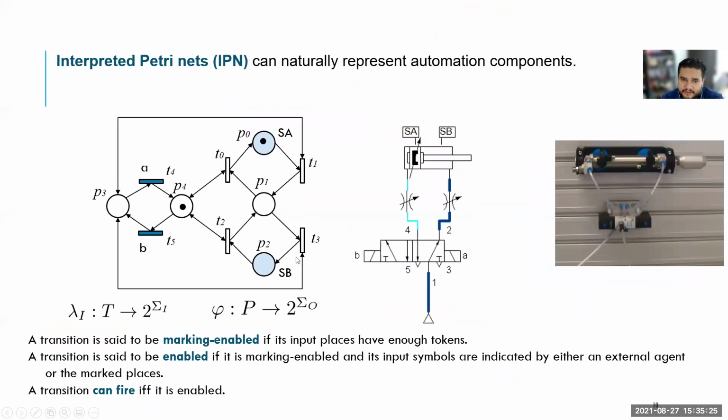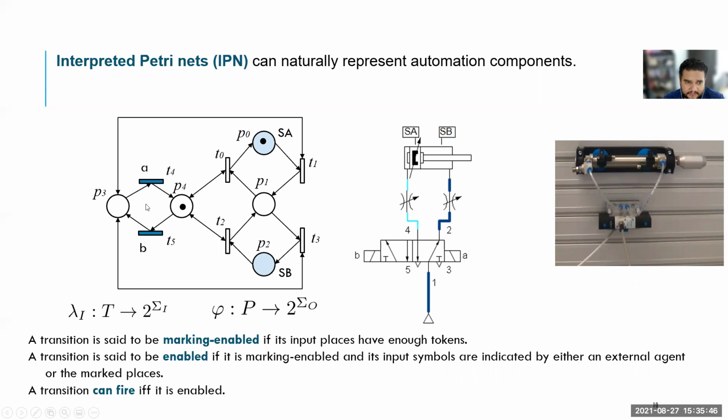Now we use Petri nets because we think these kinds of models can naturally represent automation components. For instance, we have this double effect pneumatic actuator, controlled by this two-position valve. This is the electropneumatic symbol of the valve and the actuator. And this is the representation as a Petri net.